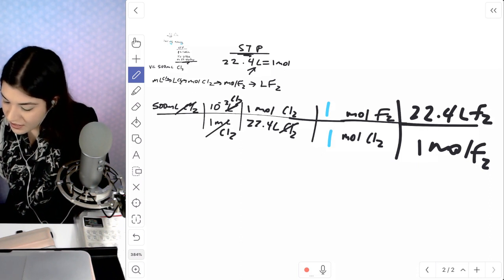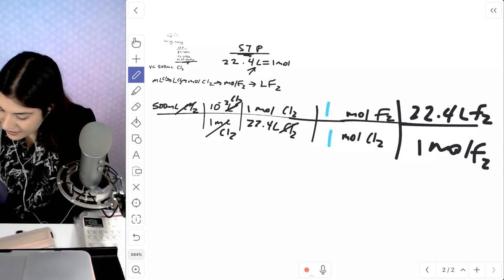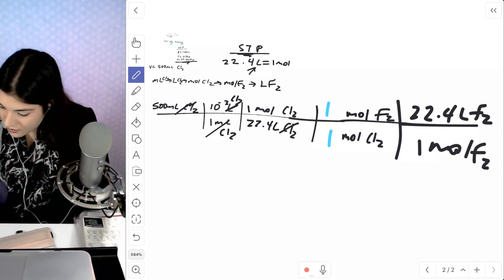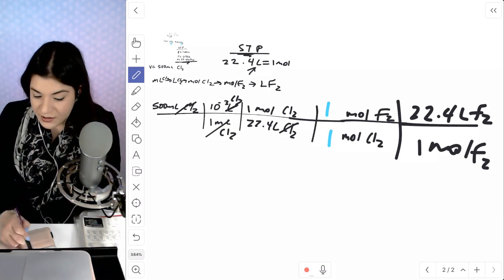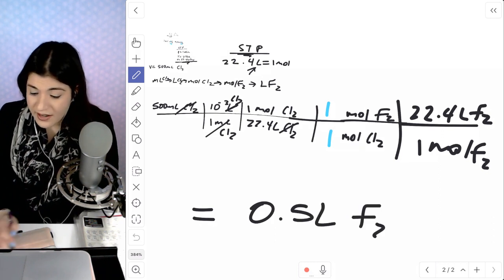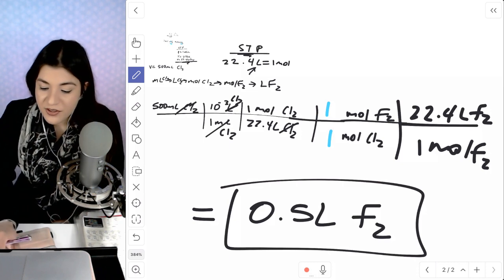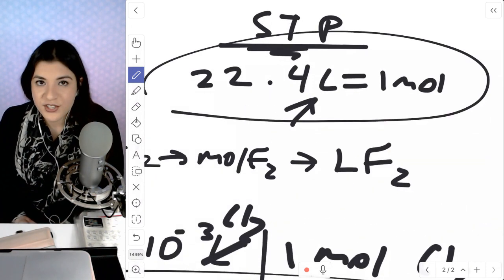So 500 divided by 1,000, or times 10 to the negative third. And then times 22.4 divided by 22.4, those really cancel. This would just give us 0.5 liters of F2. That's it. That's all you would do for that question. The main thing whenever there's talk about STP is just really knowing this conversion factor.